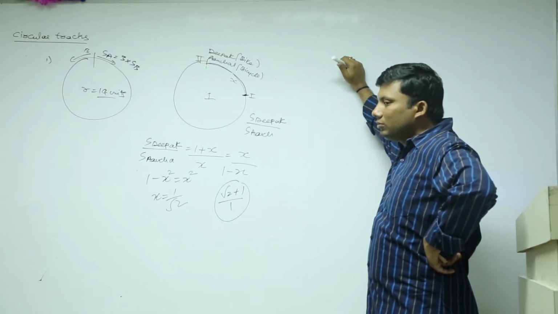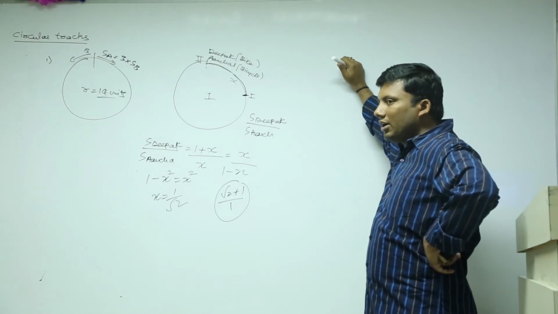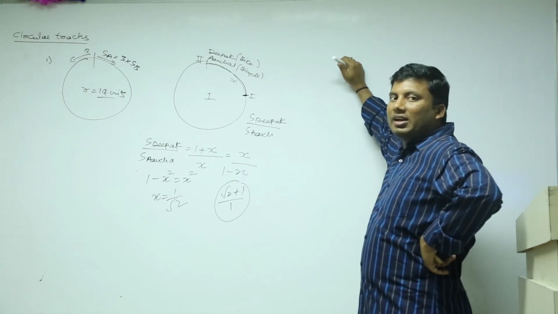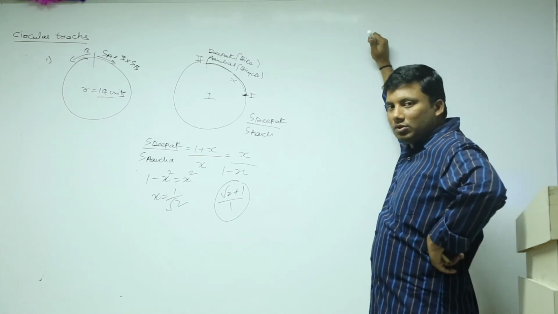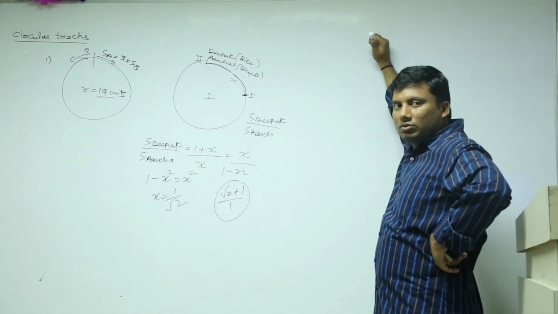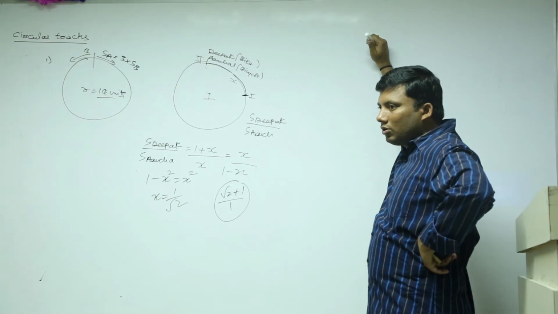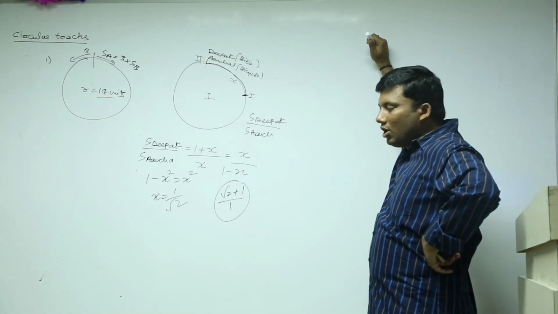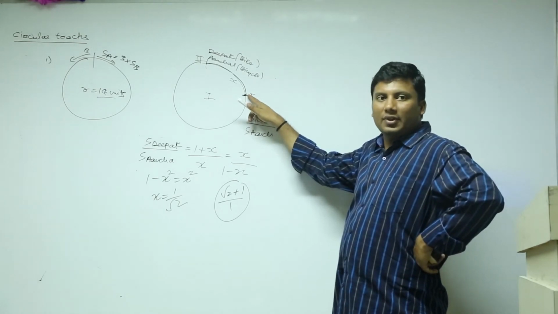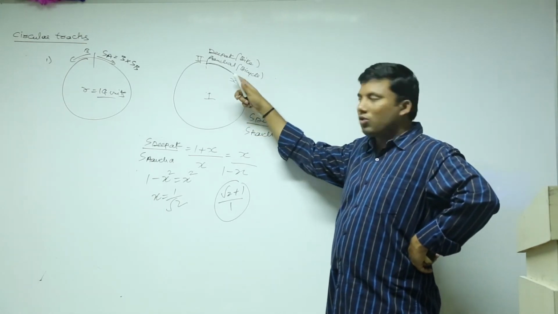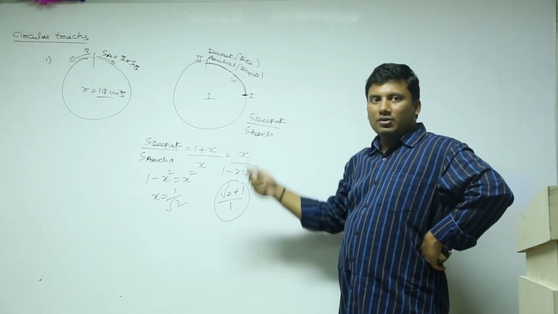Speed equals distance by time, so s is equivalent to L by t, which is r theta by t. That fellow has covered 450 to 90. Anchal has 1 by 4th, which means 90. No, this is not 25 percent. We don't know. It could be here, here, here, or here also.